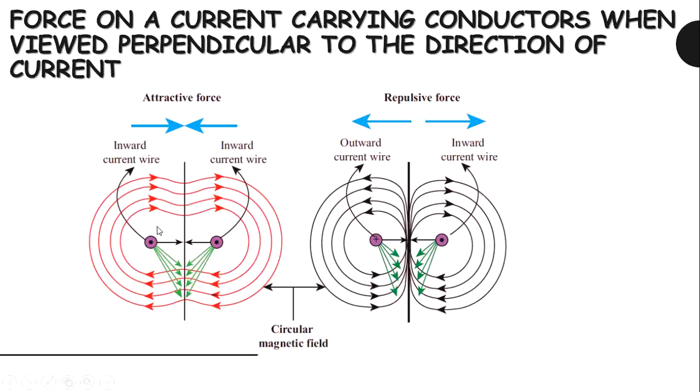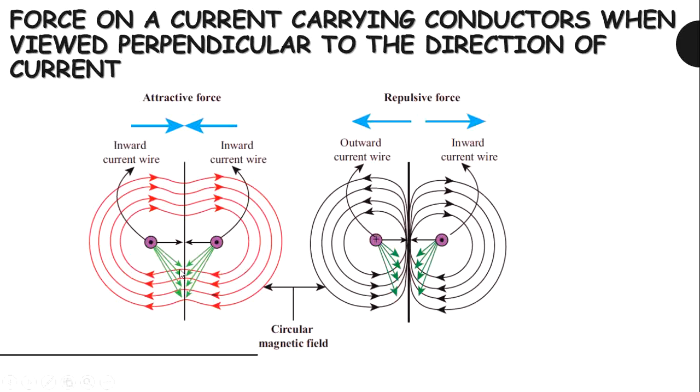In the first diagram, the current flows inward into the wire. See the arrow mark here. The current is flowing inward into the wire. On the opposite side also the current flows inward into the wire. So here the current flows in the same direction.